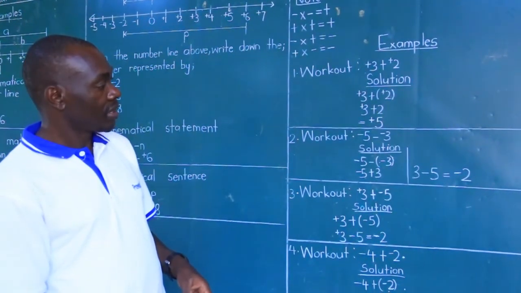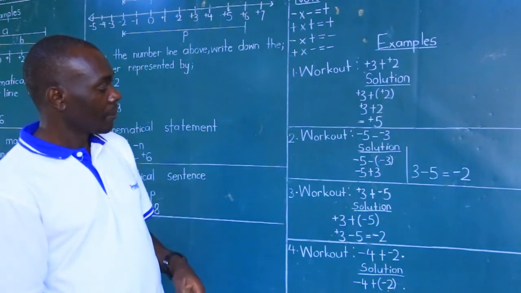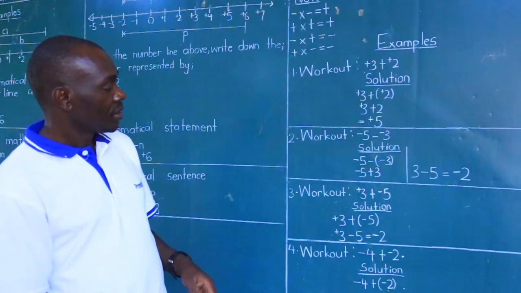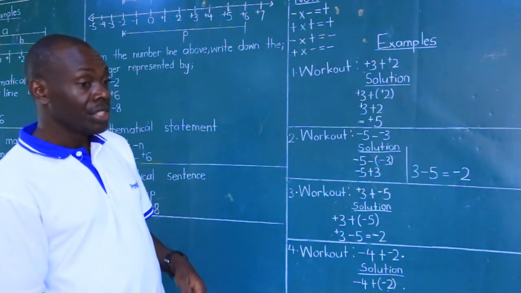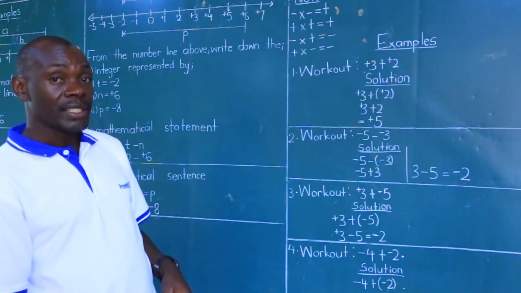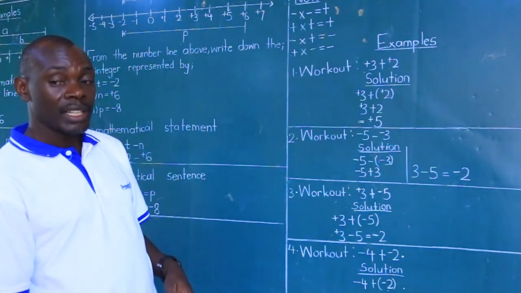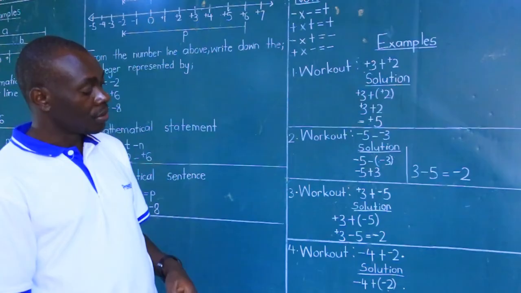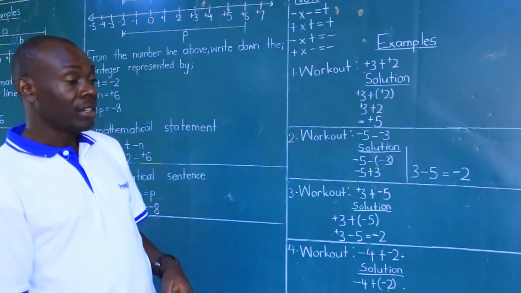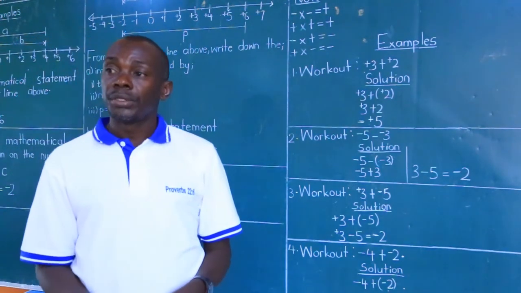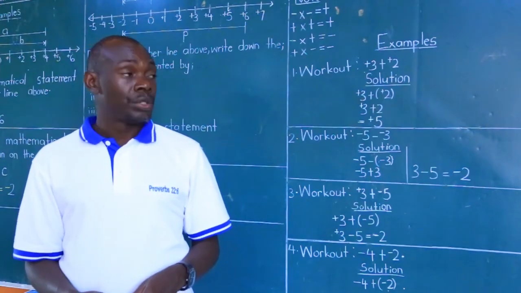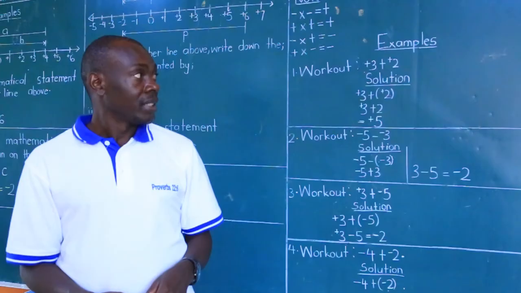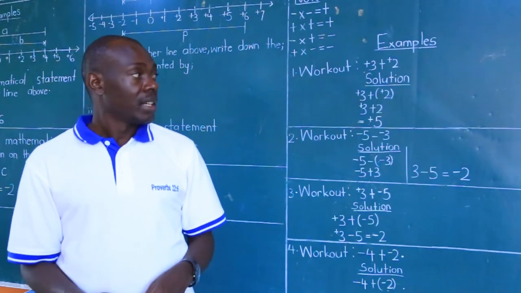So integers are also important in mathematics because they also aid some other topics. Because all the numbers we use are all integers. Like I said, integers are positive or negative numbers together with that 0 that you find on the number line. So therefore, they are also equally important, and when understood, there is simplicity in mathematics.